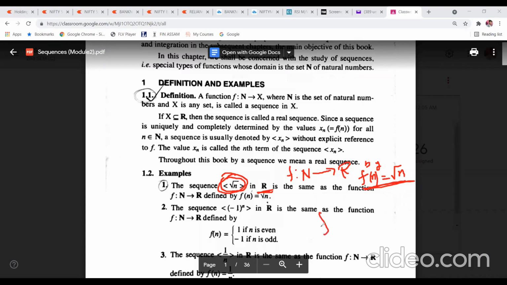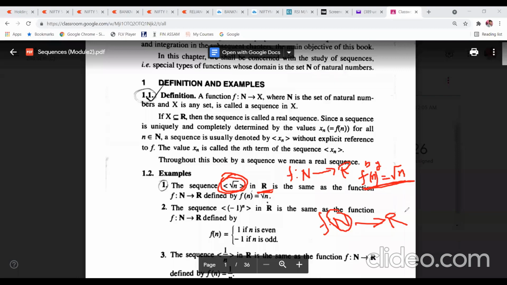That is, f from the set of natural numbers to the set of real numbers. So the domain is fixed. This domain will never change. This part, this set, can be changed. So here it is the set of real numbers, meaning the mapping should be in the set of real numbers.